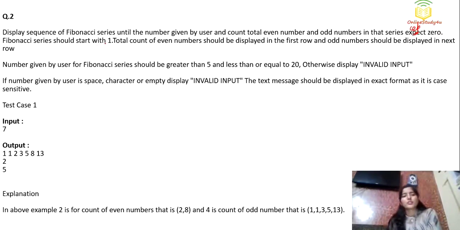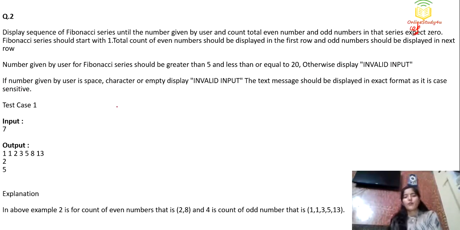The Fibonacci series should start with 1. The total count of even numbers should be displayed in the first row and total odd numbers in the next row. The number given by the user should be greater than 5 and less than or equal to 20, otherwise display invalid input.